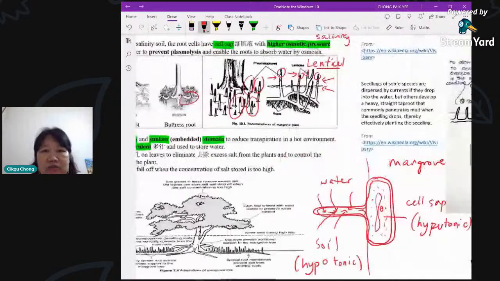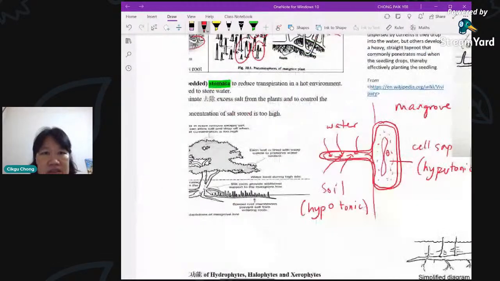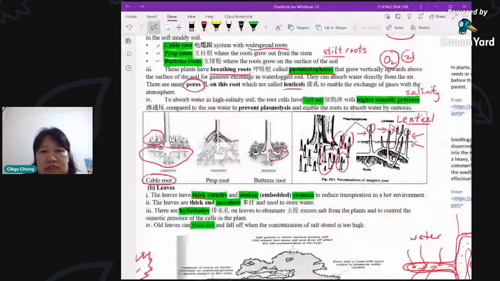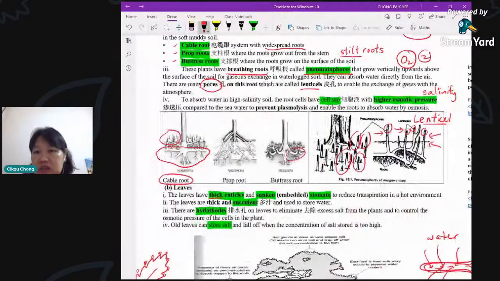So here, how to write it? You write like this here. The root cell has cell sap with higher osmotic pressure. Higher osmotic pressure means more salty. I want you to understand that when something has got higher salt content, it has higher osmotic pressure. More salt means higher osmotic pressure. Compared to the seawater, the cell sap is even more salty. So plasmolysis will not happen. Water will not diffuse out, but instead, water will still be able to go in through osmosis.